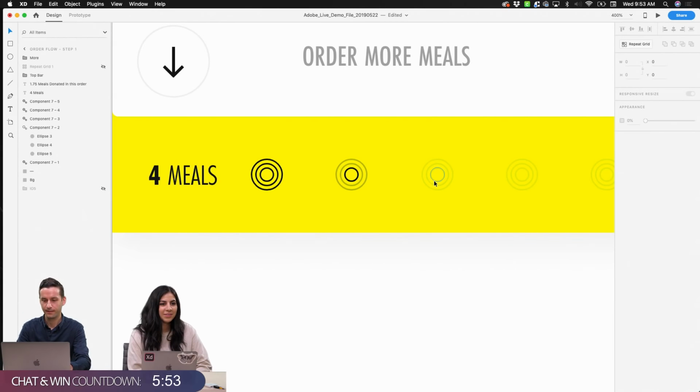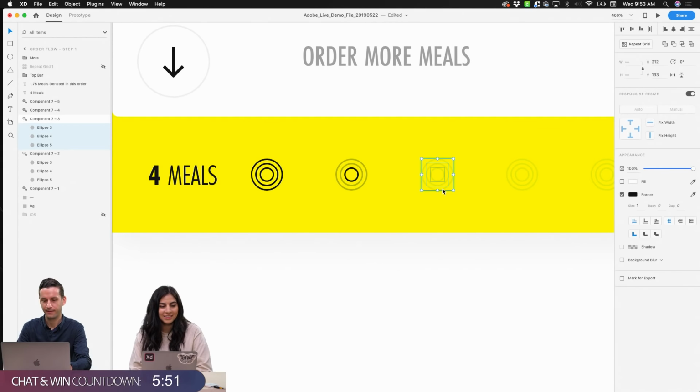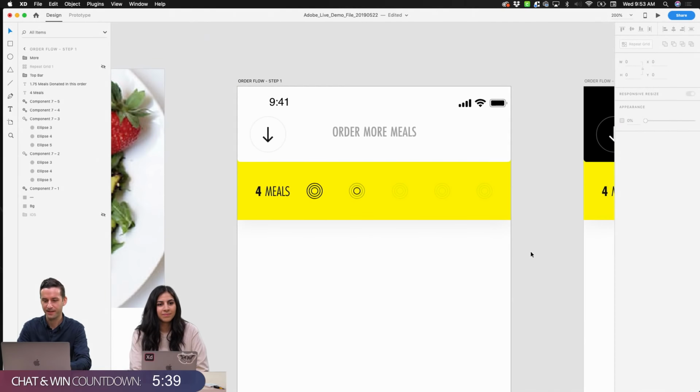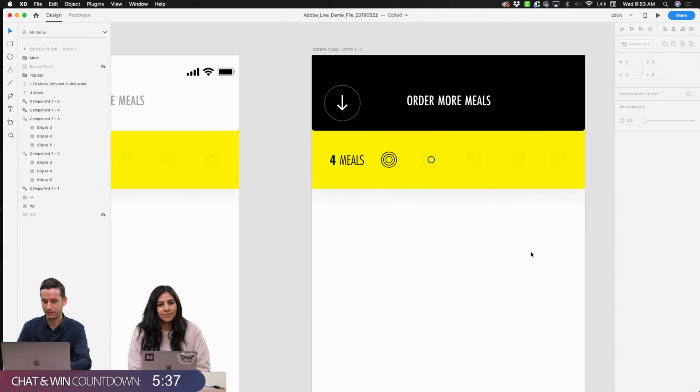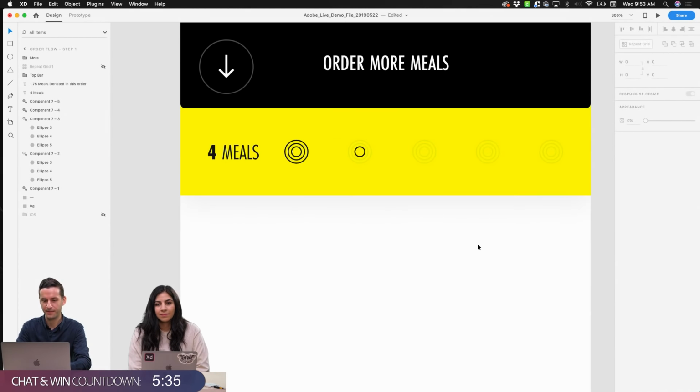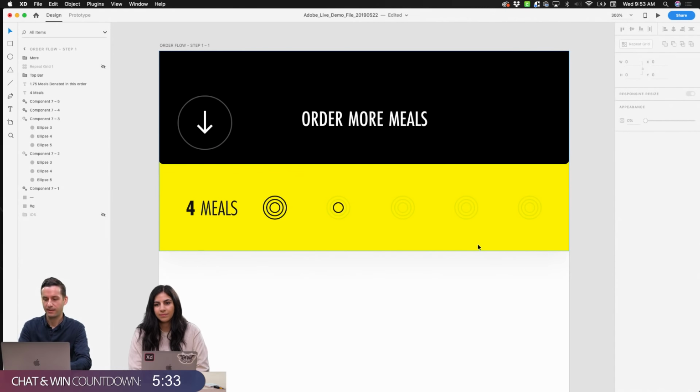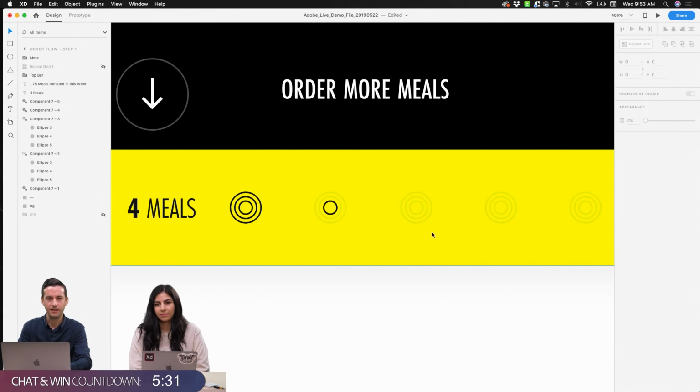A lot of people are saying black is the best option. Reed, Katie, Aline, Roshan all say black. I'll say black. No one has said white yet. All right, so we're going to go with the color black for our top. In that case, I'm going to come over here and we'll work from this artboard. The issue I was having here is that we need to adjust some of the colors to make this a little more legible so we can see what's going on.